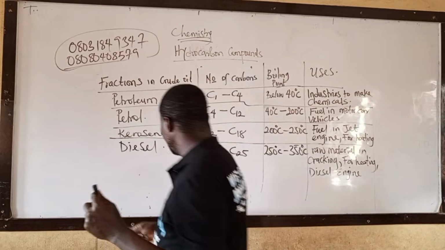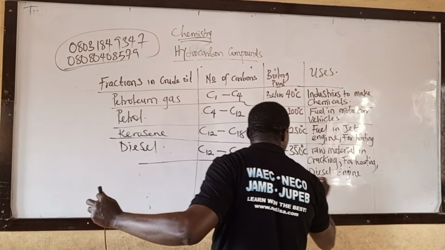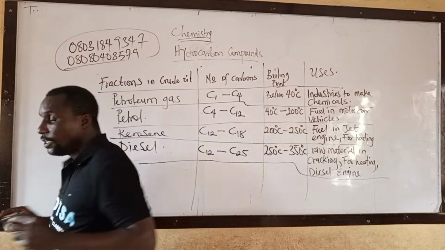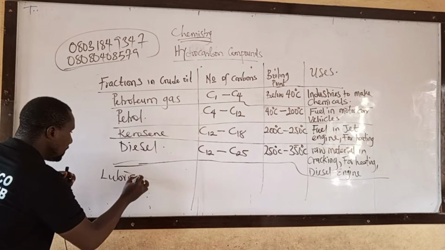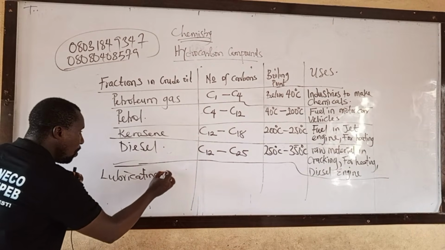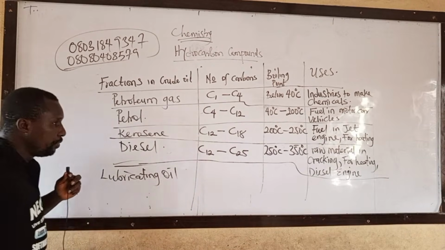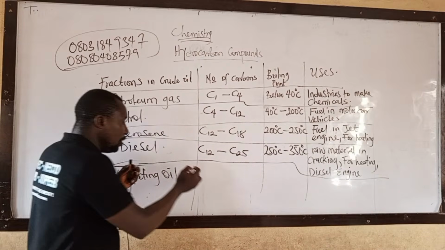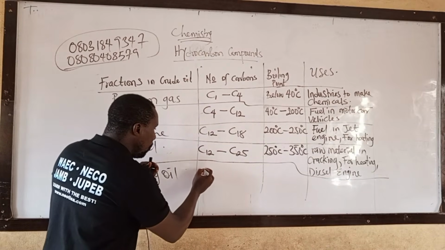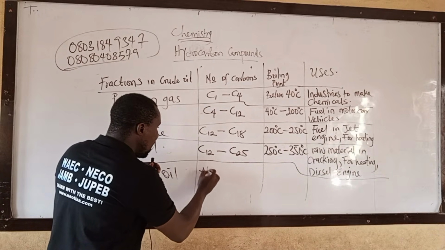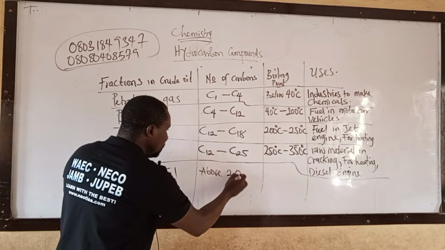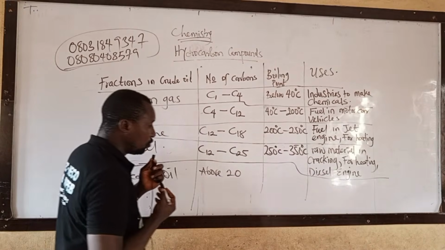The next product of crude oil is lubricating oil. For this one, the number of carbon is above 20.